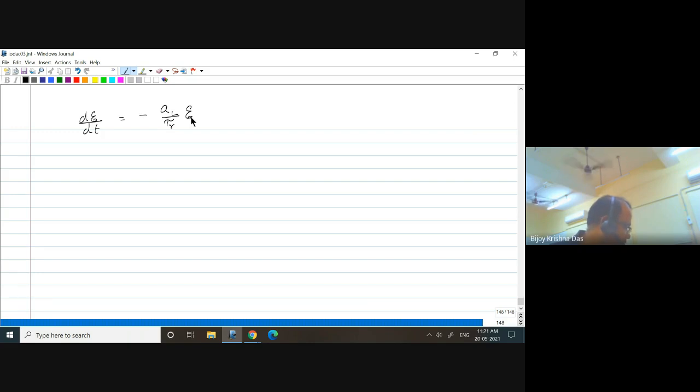Is that fine? Power dissipation. So I say that AL is the energy being lost per round trip. Now the round trip time is tau R, I divide by it. That means per unit time, how much energy I am losing.